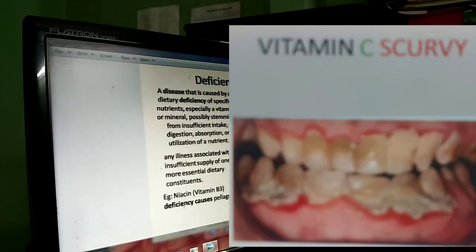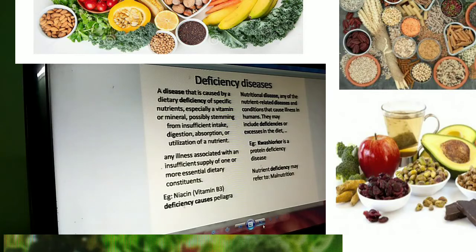For example, niacin. This is one type of vitamin, water soluble B3. If it is insufficient, that is lacking in our diet, the condition will be pellagra. That is the disease caused by the lack of this B3 vitamin in the body.